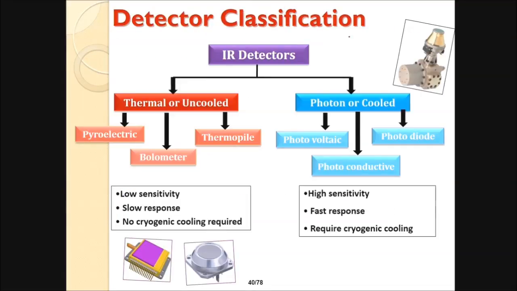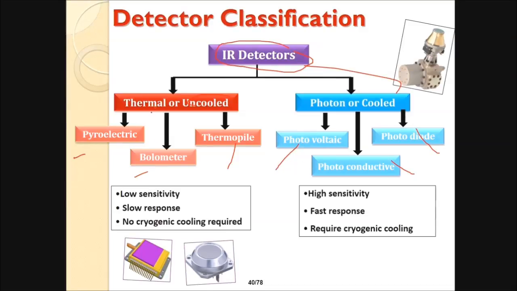So this is the detector classification. These are IR or infrared detectors. They can be thermal or uncooled, or photon or cooled. In thermal or uncooled, they are pyroelectric, bolometer and thermopile. And in the case of photon or cooled, they can be photovoltaic, photodiode or photoconductive.